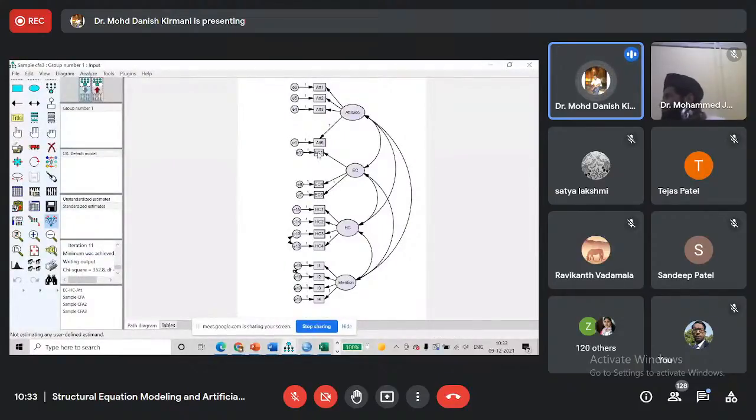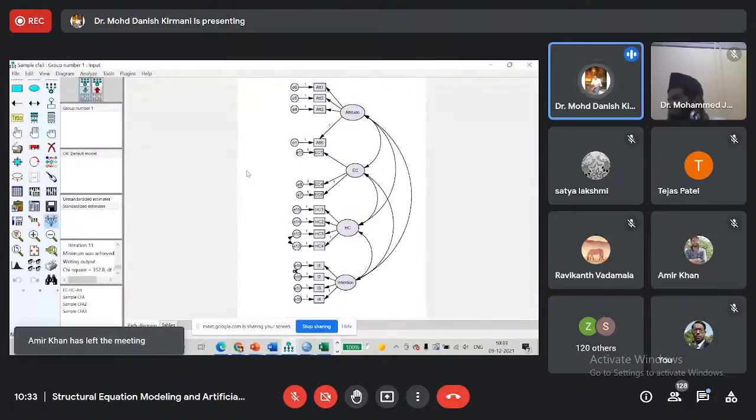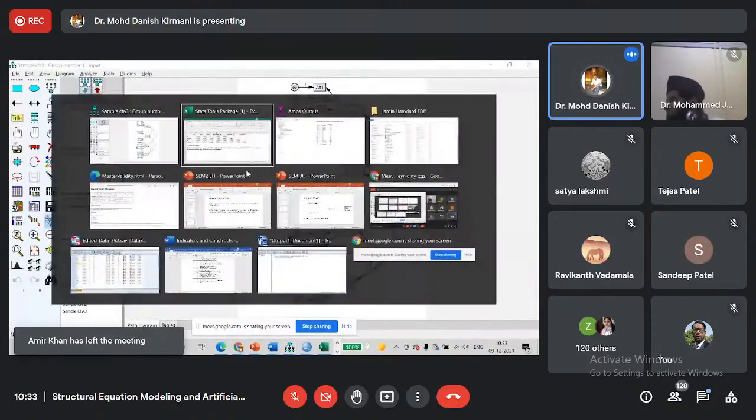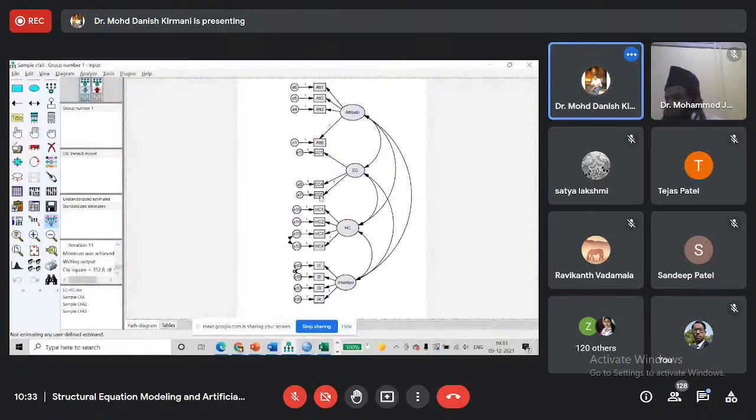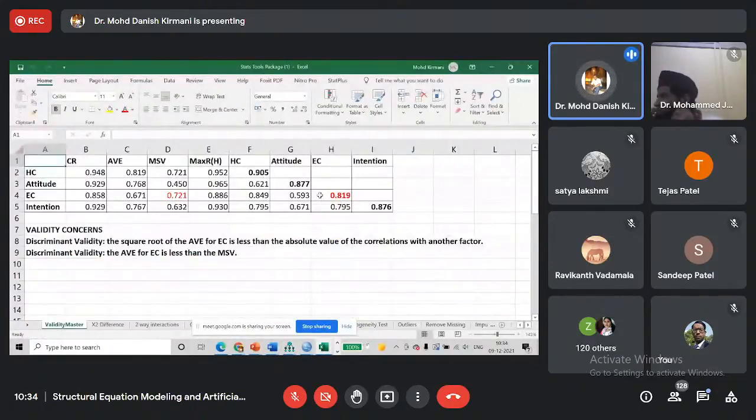And if we delete one more item there, then it will create a problem, because we should have at least 3 items. In fact, Hair et al. have suggested that we should have more than 3 items for measuring each construct. So the value may improve if we further decrease one of the items, but it will not be a good measure of a latent construct.